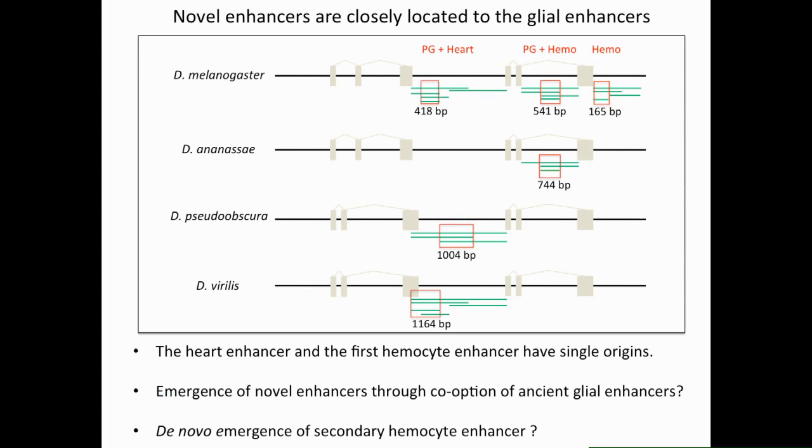We also narrowed down the enhancer activity of the second hemocyte region in Drosophila melanogaster to a small piece of 165 base pairs. Right now we are comparing this region to the orthologous regions from more closely related species to determine the exact timing of the emergence of this enhancer.